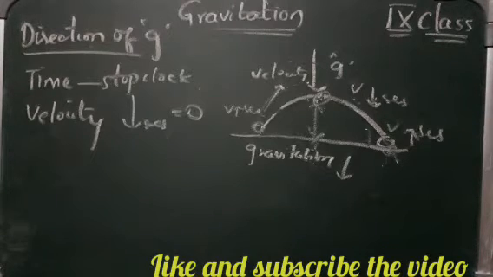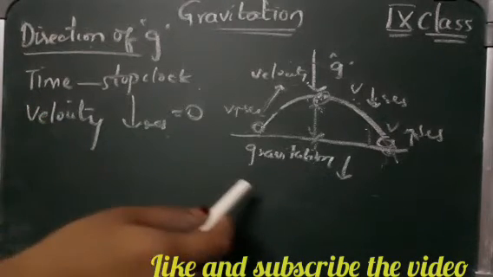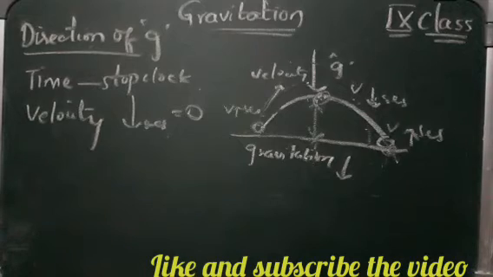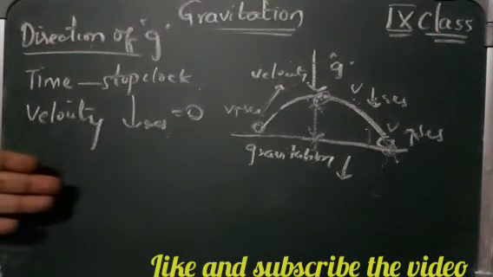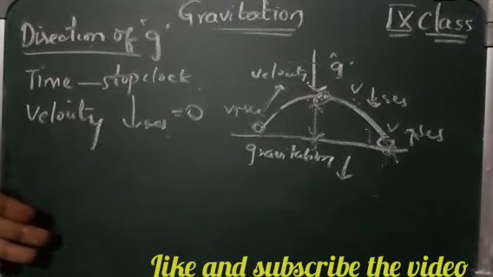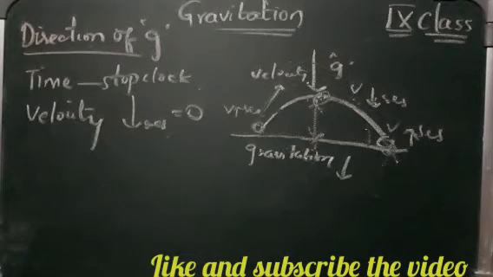So while the stone is moving up, the direction of acceleration is against the direction of gravitational force. While the stone is coming down, the direction of acceleration is downwards, which is in the direction of the gravitational force.